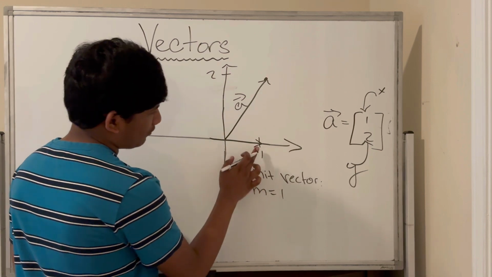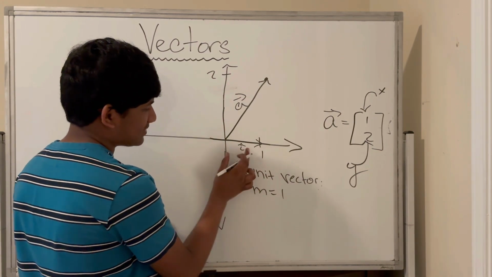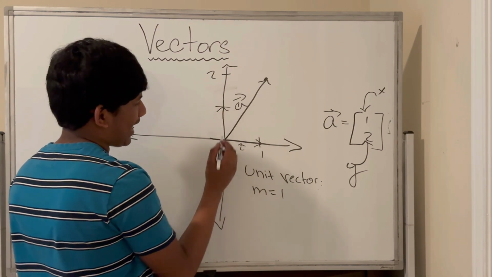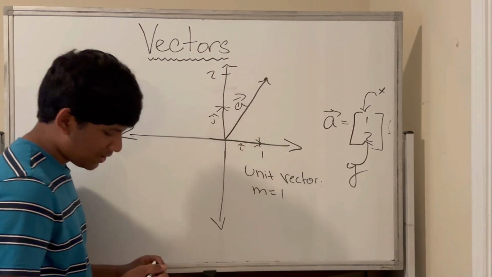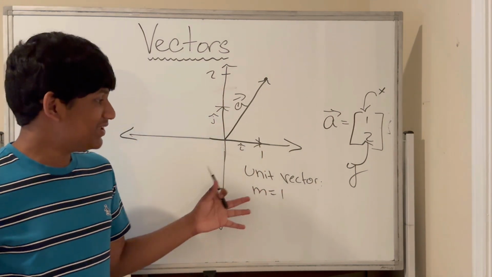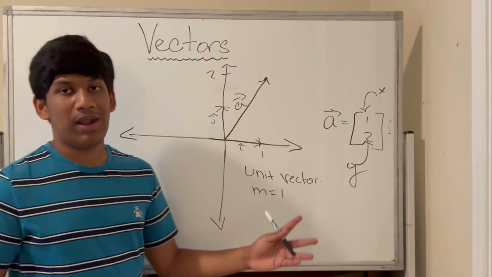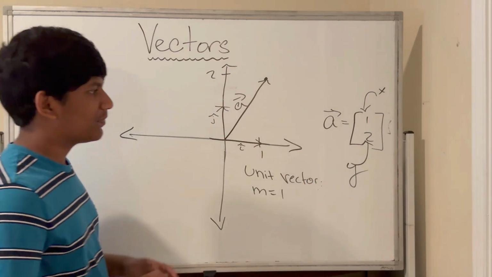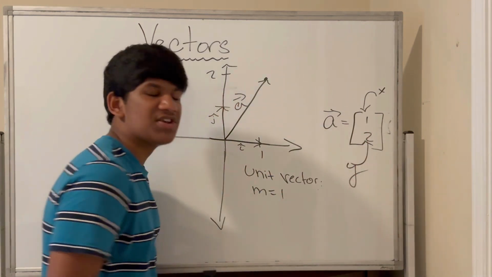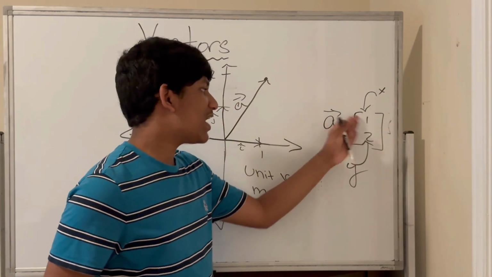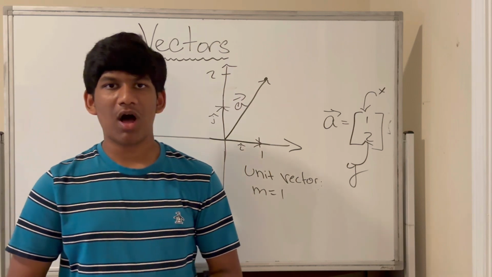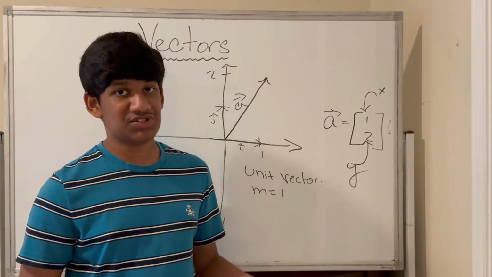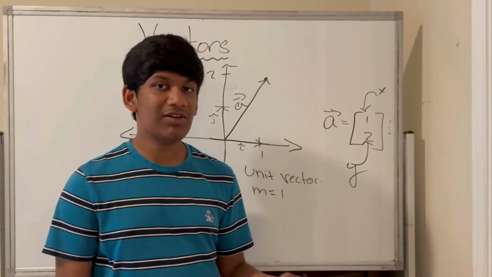i hat is 1 over here, so this is i hat, 1 on the x-axis, a unit vector with length 1 on the x-axis, and j hat is a unit vector with length 1 on the y-axis. This is j hat. So we have i hat and j hat, and these represent unit vectors on this coordinate plane. So we can describe any vector through just i hat and j hat. Well, how do we do that? Well, recall that 1 and 2 are just scalar quantities. If we remove the signs from here and just have 1 and 2, well, obviously they're just scalar quantities. They're just numbers. We have 1, 2, 3, 4, 5, 6, 7, etc. They're part of the integers. So you know that 1 and 2 are just scalar quantities.